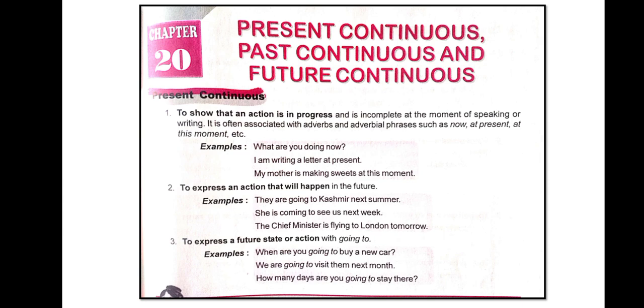Number 2, to express an action that will happen in the future. Suppose in the present time we are speaking, but we are discussing an action which will happen in the future. So here we have examples. They are going to Kashmir next summer. She is coming to see us next week. The chief minister is flying to London tomorrow.